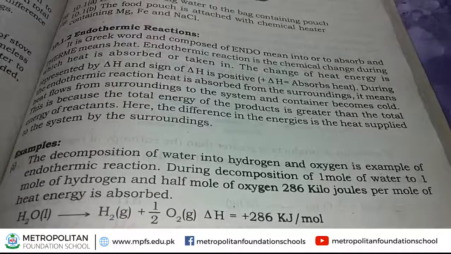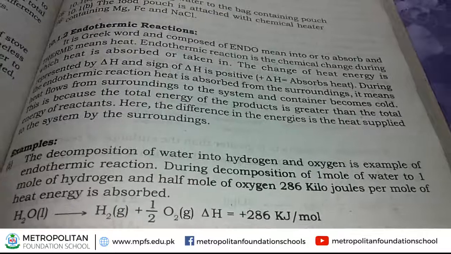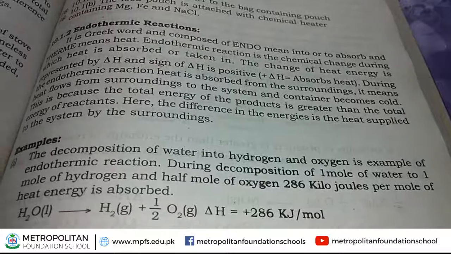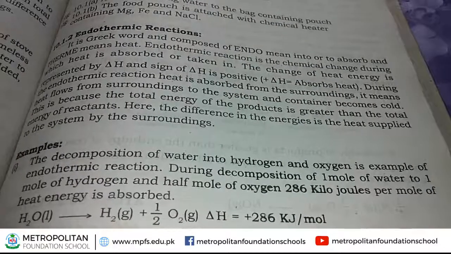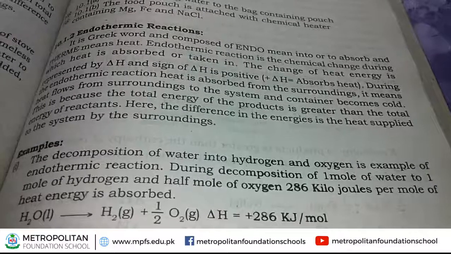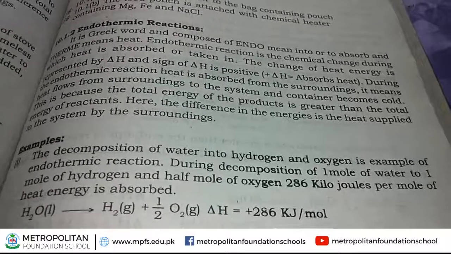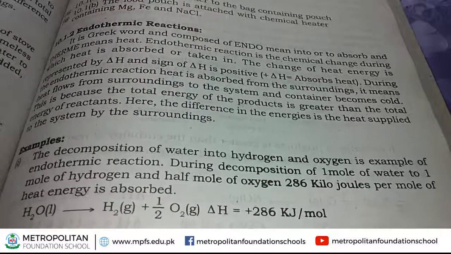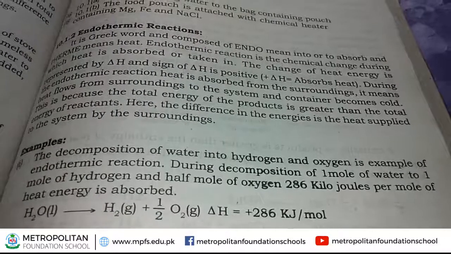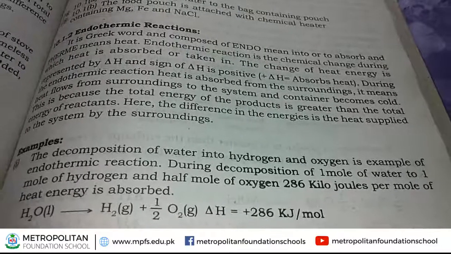H2 is the symbol of hydrogen, and hydrogen is a gas. And half mole of oxygen. O2 is the symbol of oxygen. Oxygen is also a gas.